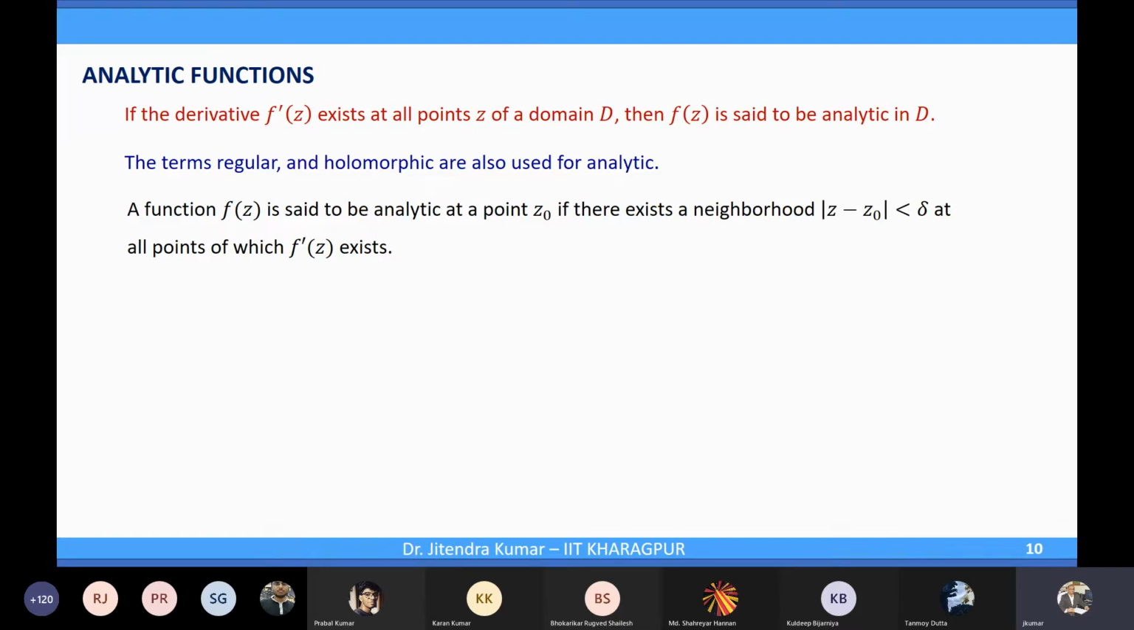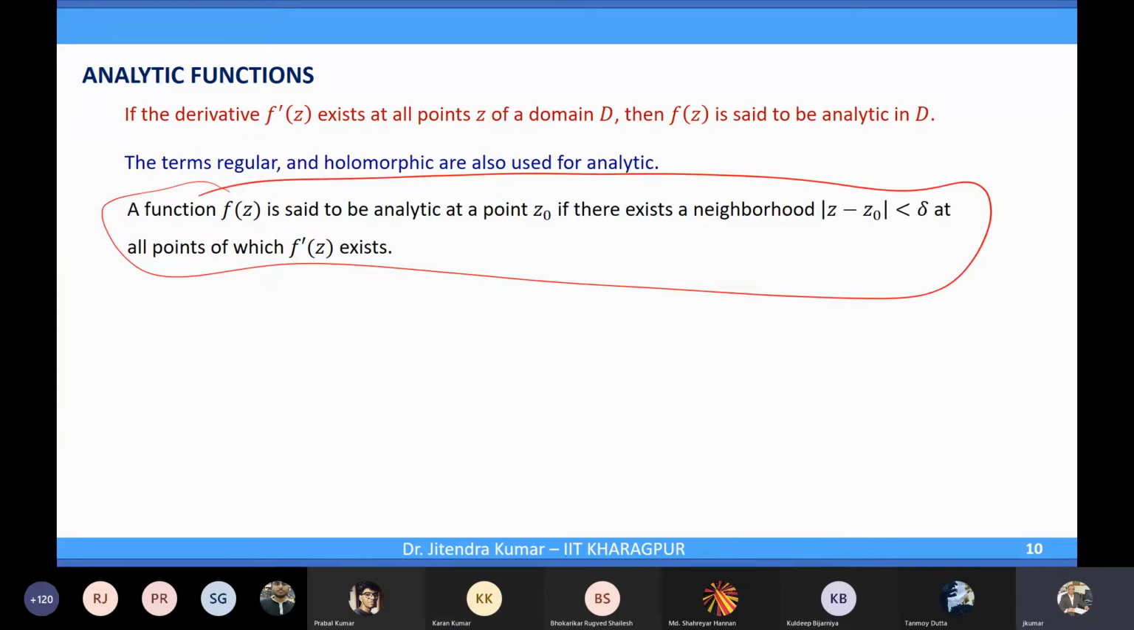Is that clear? Yes, sir. Excuse me, sir. If the first statement holds, then the second will automatically hold. Why do we need to mention it? See, the first was when we are talking about a domain. We are discussing a domain. I have a domain D. If the function is differentiable at any point in this domain, the function is also analytic in that domain D. Clear? Now I am talking about a point, how the analyticity is defined at a point.